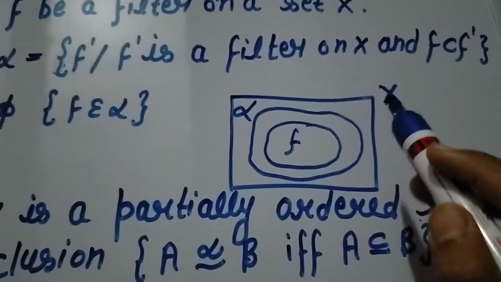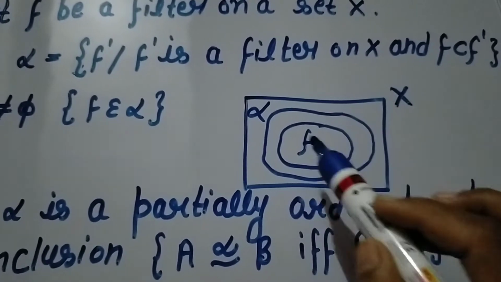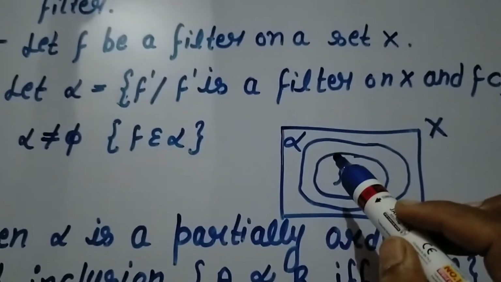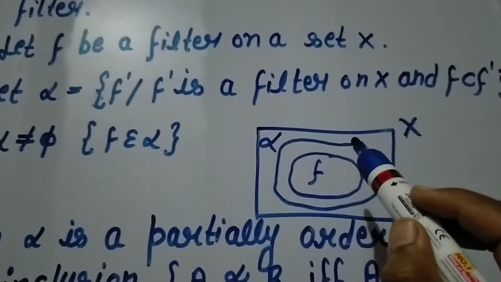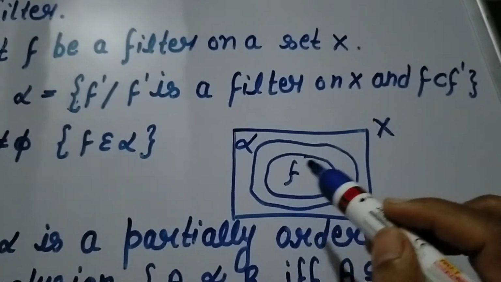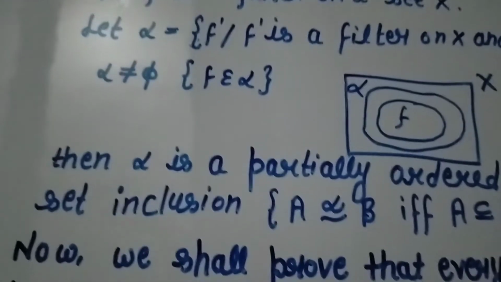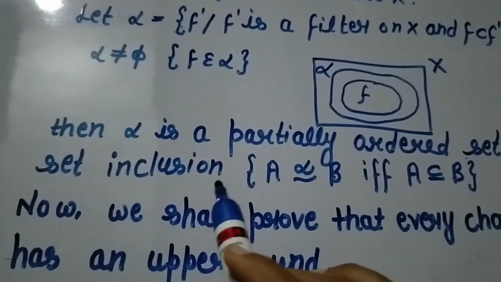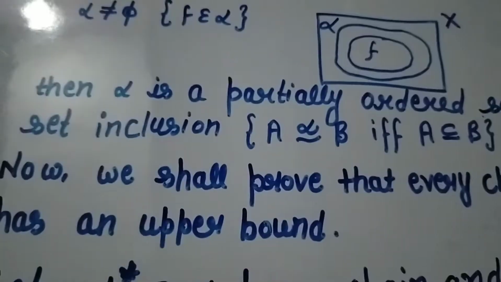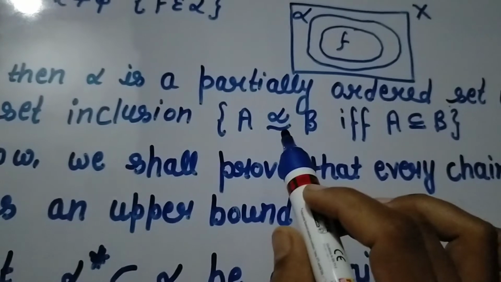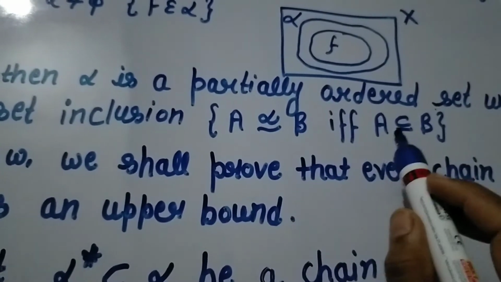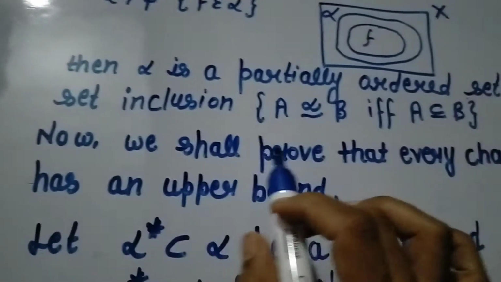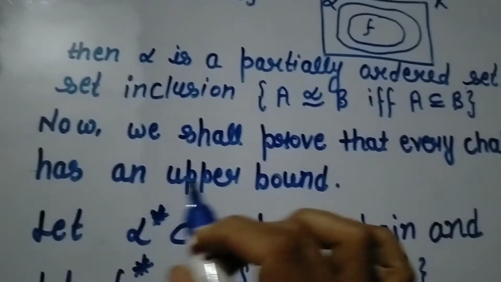Let X be a non-empty set, and F be a filter defined on X, and alpha is a set in which F' types of filters exist which contain F. So alpha is non-empty. Then alpha is a partially ordered set under set inclusion, because the partial order relation is A is related to B if and only if set A is contained in B. Now we shall prove that every chain of alpha has an upper bound.